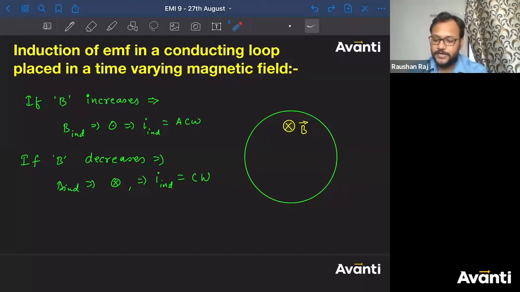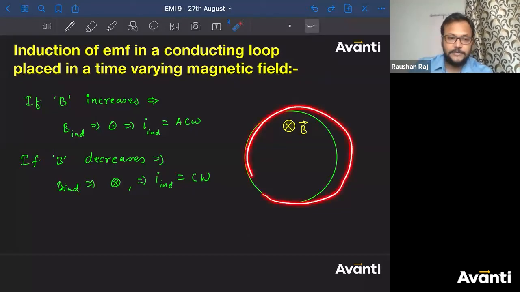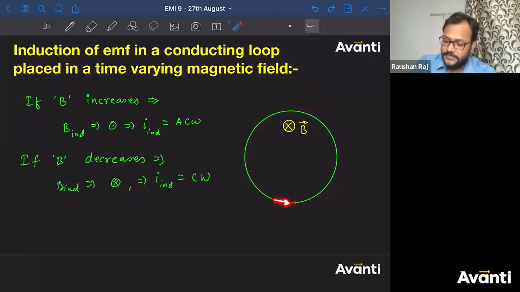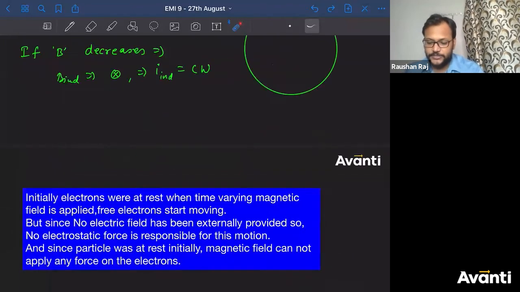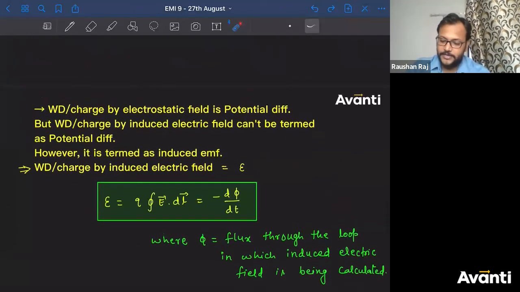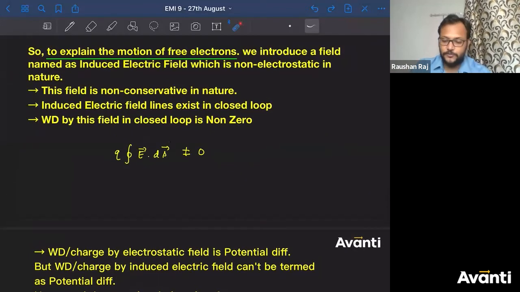What will be the work done by this induced electric field in closed loop? It will be non-zero, because electric field is in this direction, displacement is also in this direction. If you add all the work done in a closed loop, the work done will not be zero. So I'll say work done by induced electric field in closed loop is non-zero. Hence, this is non-conservative in nature.